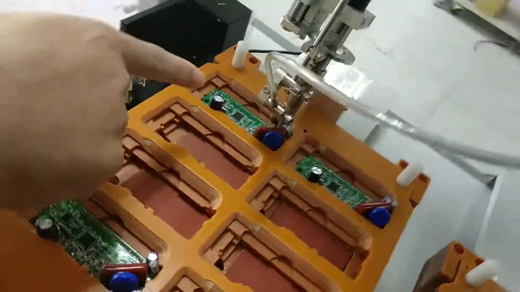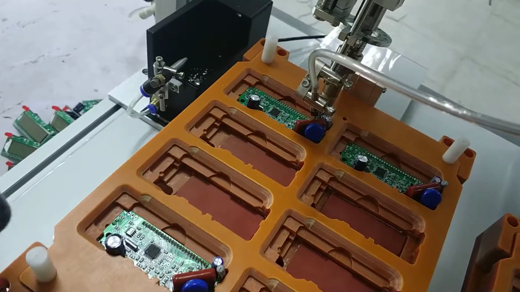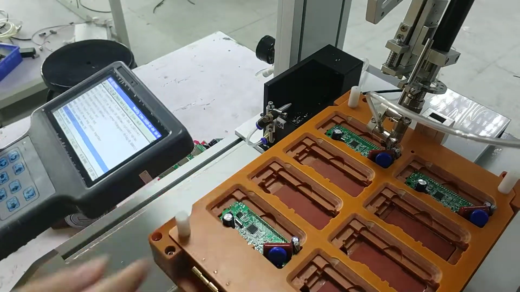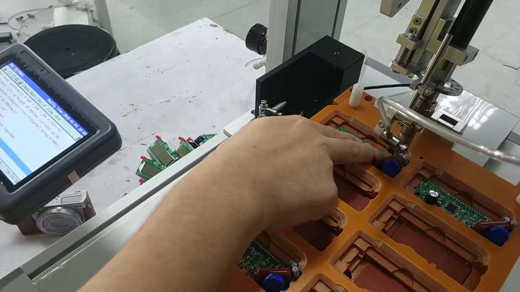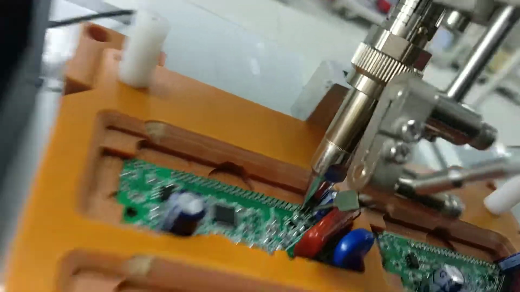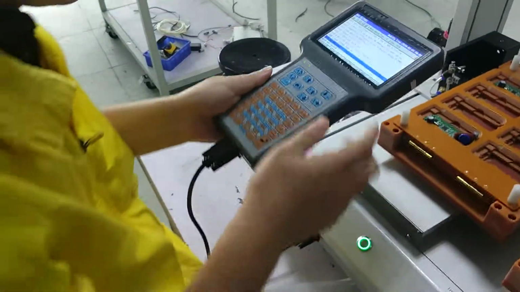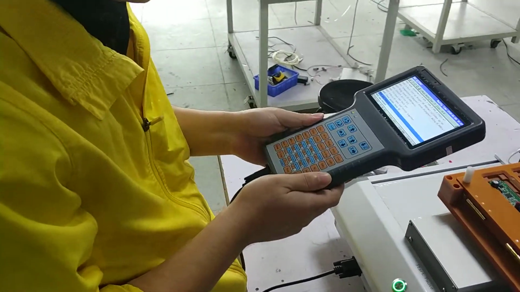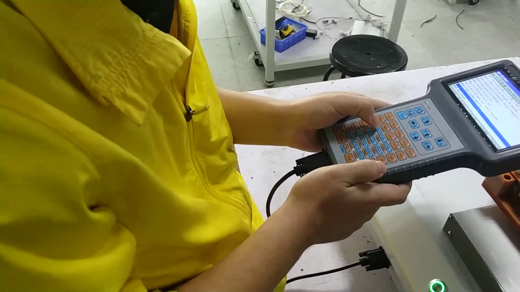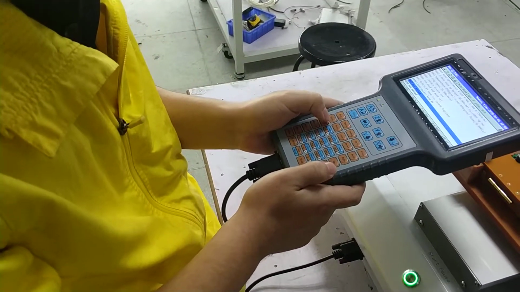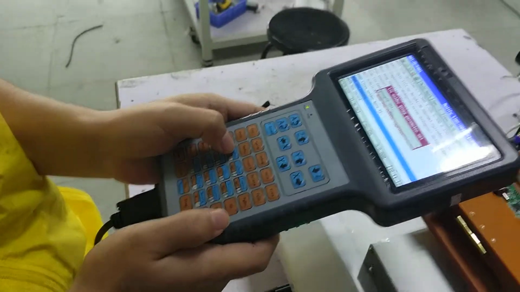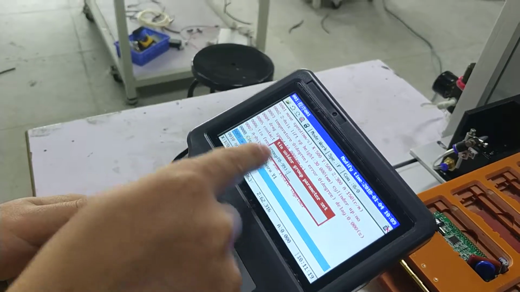Please note the soldering hole must be in contact with the soldering pad and in the middle of the soldering pad. Then press line start. You can see the interface.